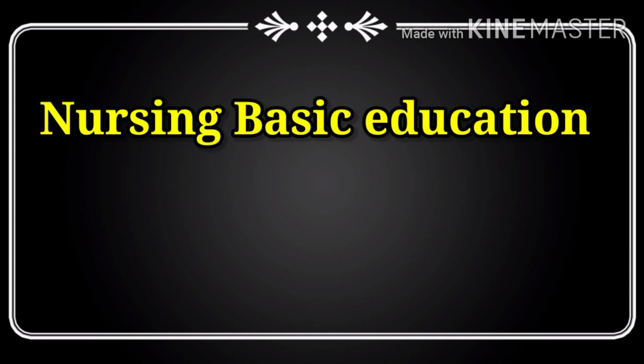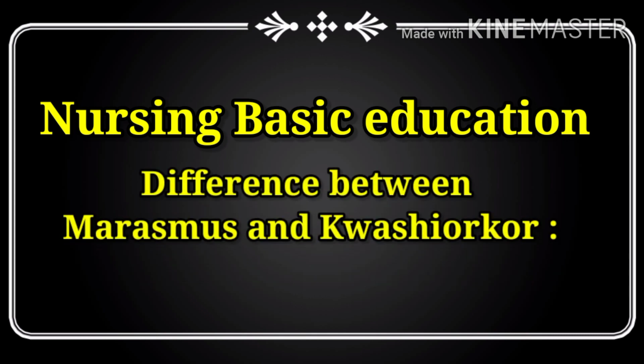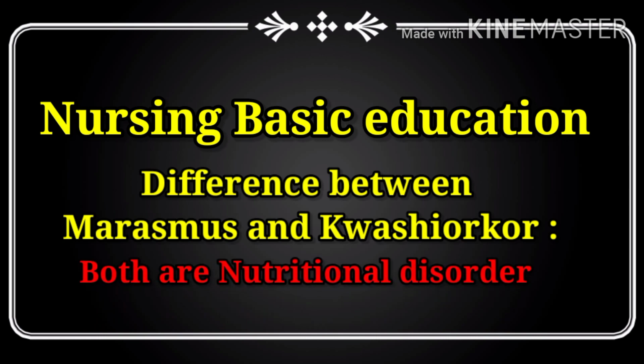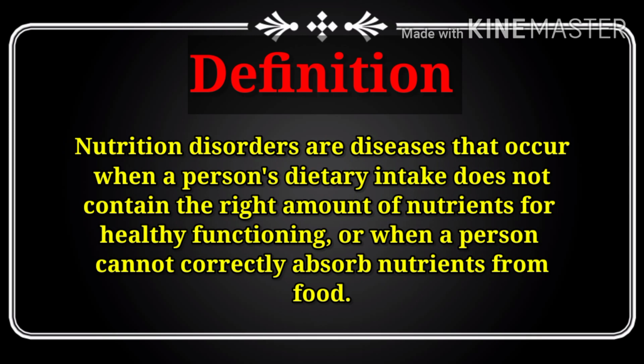My name is Afrin. We are talking about what is the difference between marasmus and kwashiorkor. Both are nutritional disorders. So what is a nutritional disorder? Nutritional disorders are diseases that occur when a person's dietary intake doesn't contain the right amount of nutrients for healthy functions, or when a person cannot correctly absorb nutrients from food.